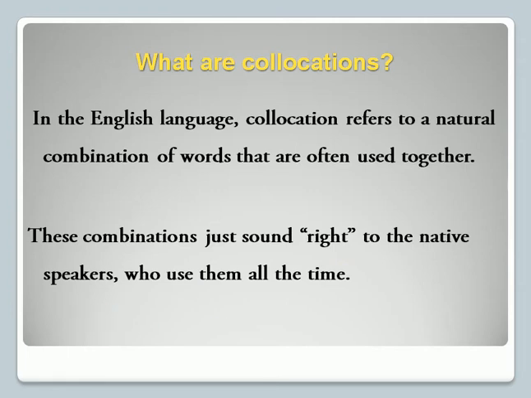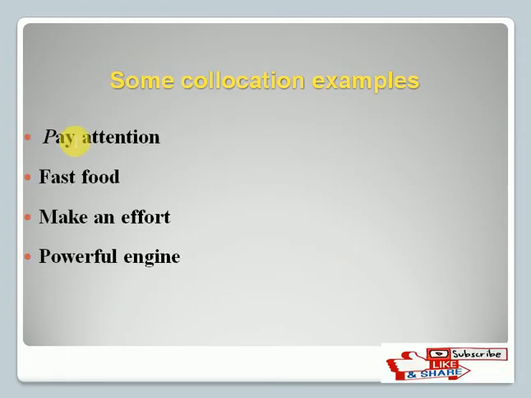For example, in our daily life we use words like: pay attention, fast food, make an effort, powerful engine. These words are not necessarily combined every time, but usually we use them as a combination and we think these words should be used together. Powerful is a different word, engine is a different word, and they have their own meanings, but we usually use them together. That's what a collocation is. The words that we use together are called collocations.